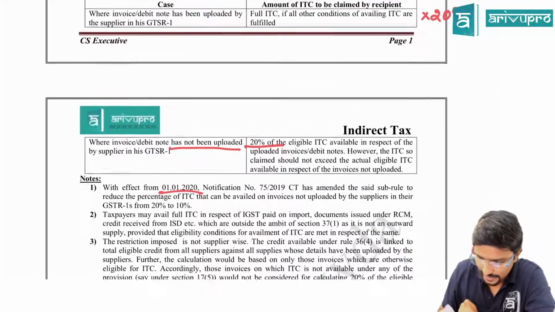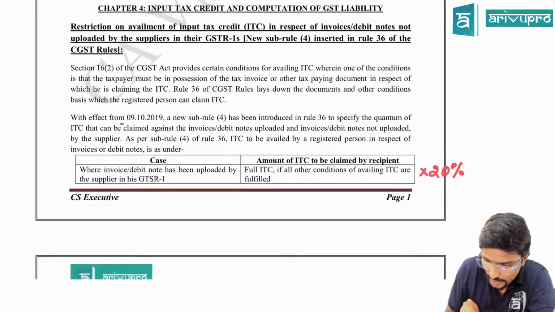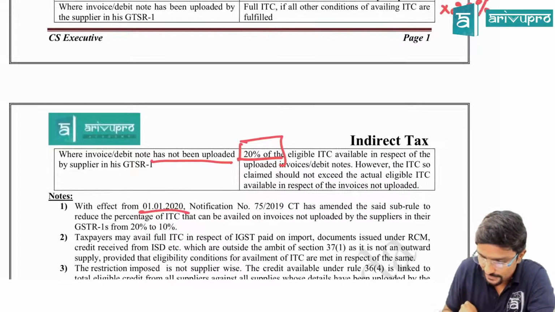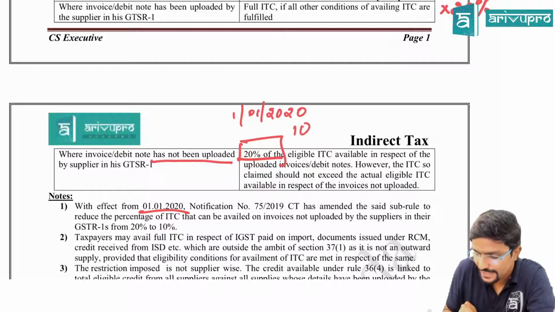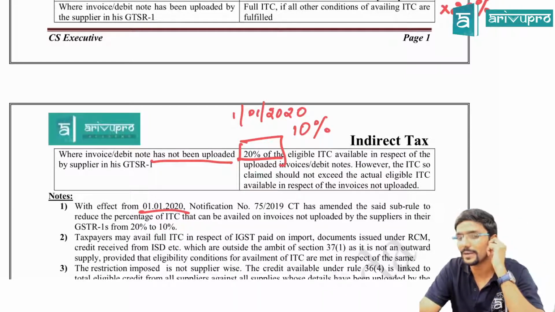That means, normally this is 20, from 9th October. But from 1st January 2020, instead of 20%, they have made it 10%.